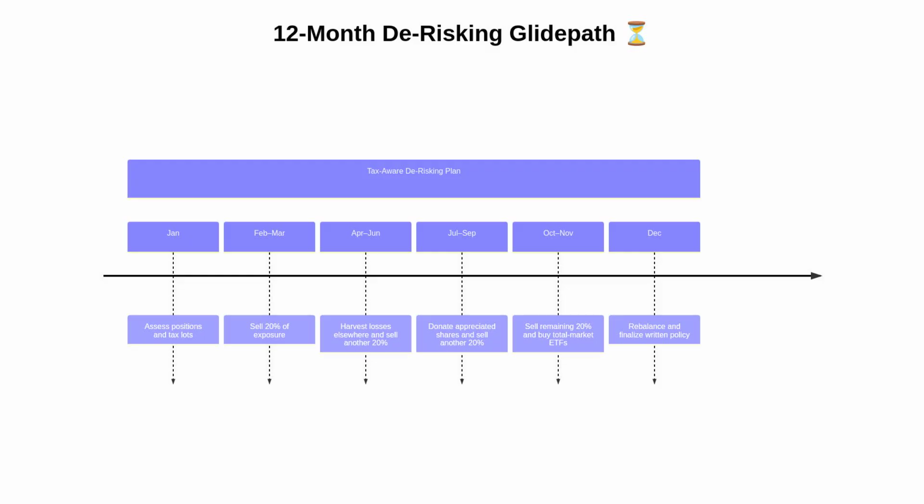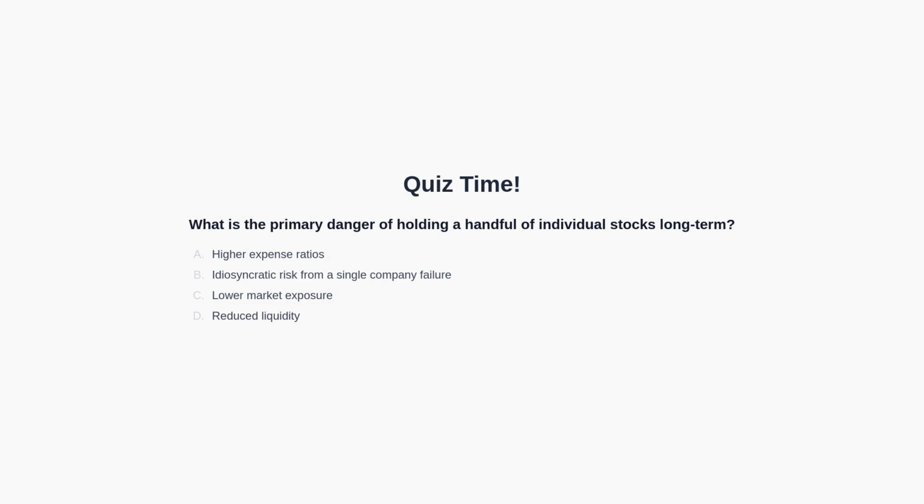With the plan clear, let's check your understanding with a quick quiz. Question: what is the primary danger of holding a handful of individual stocks long term? Options: higher expense ratios, idiosyncratic risk from a single company failure, lower market exposure, reduced liquidity. You may pause the video now to think about the answer. We will discuss the answer in the next section of the video.